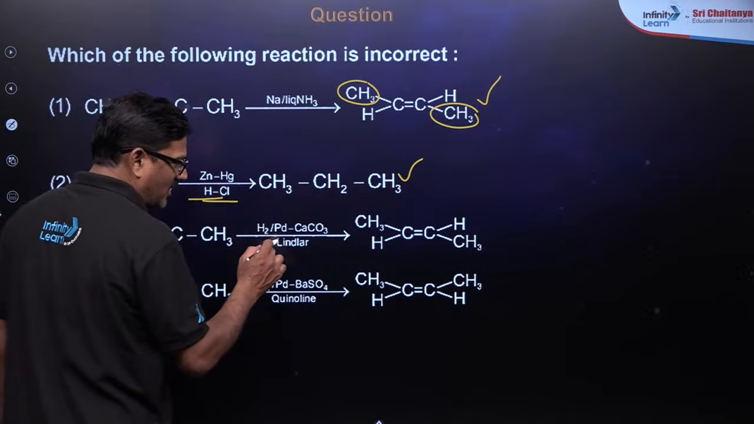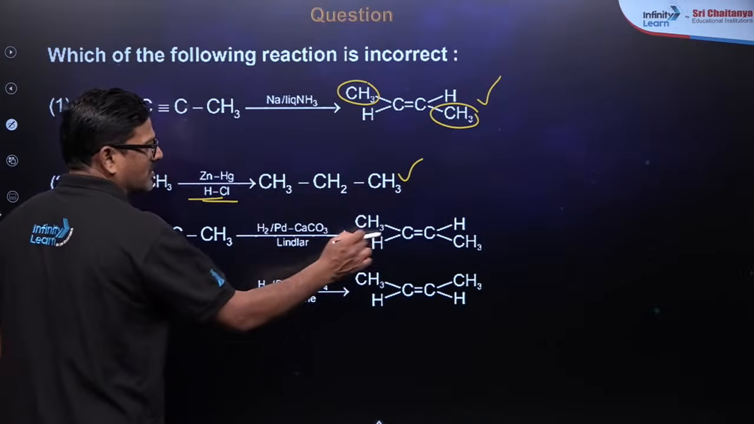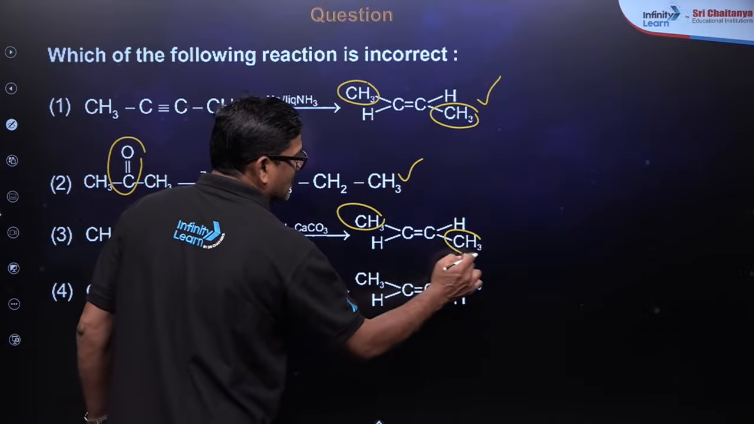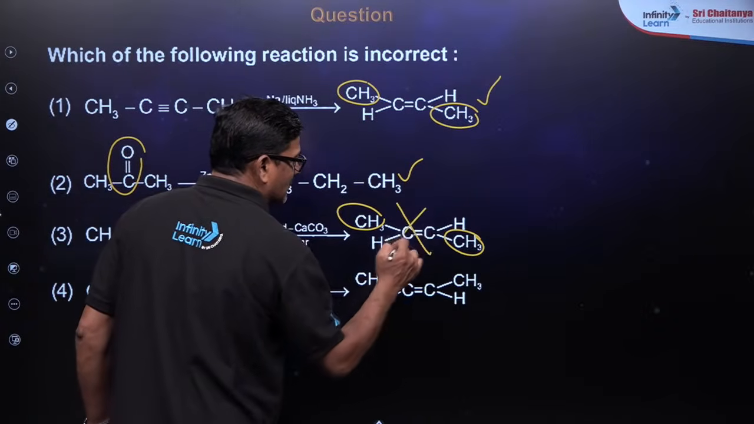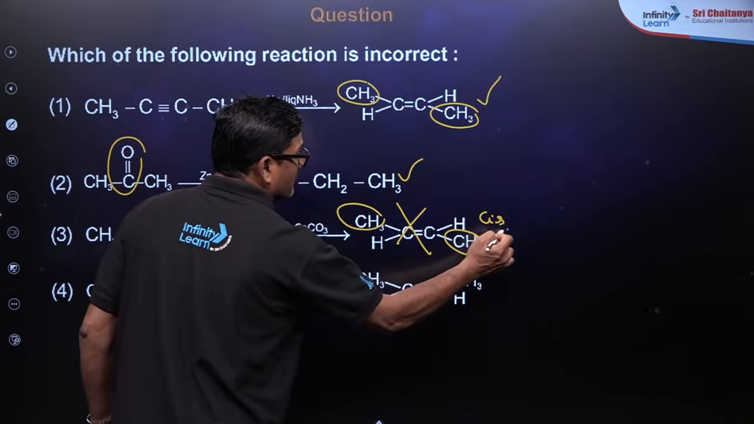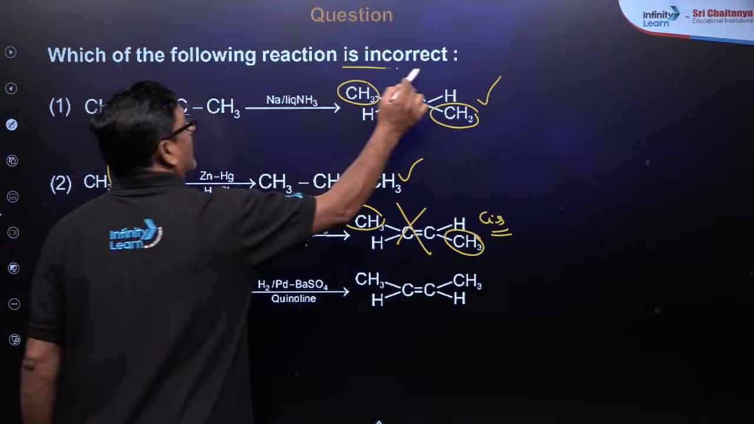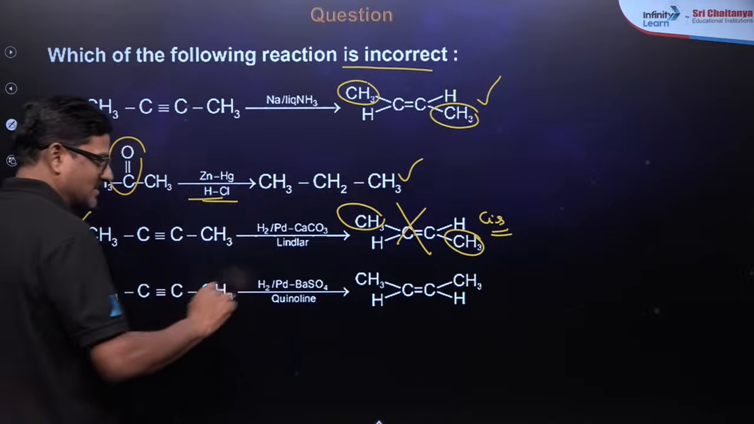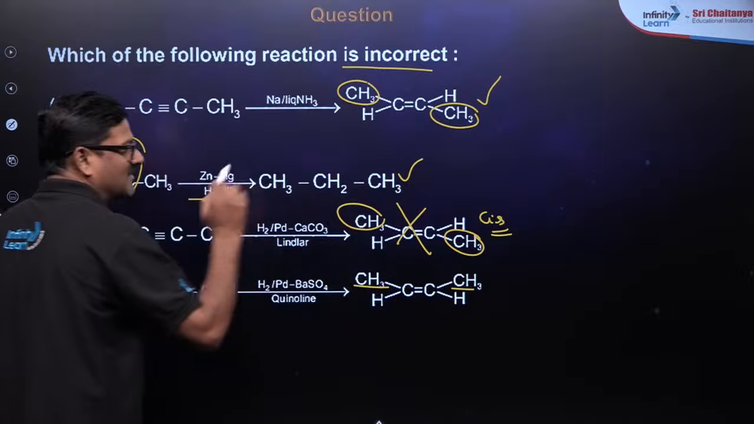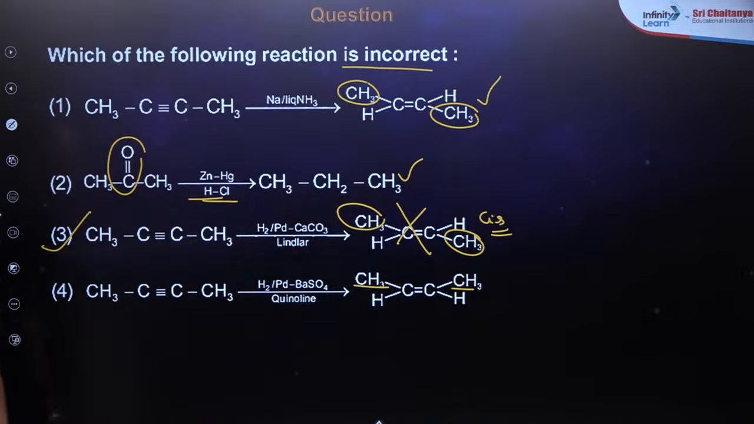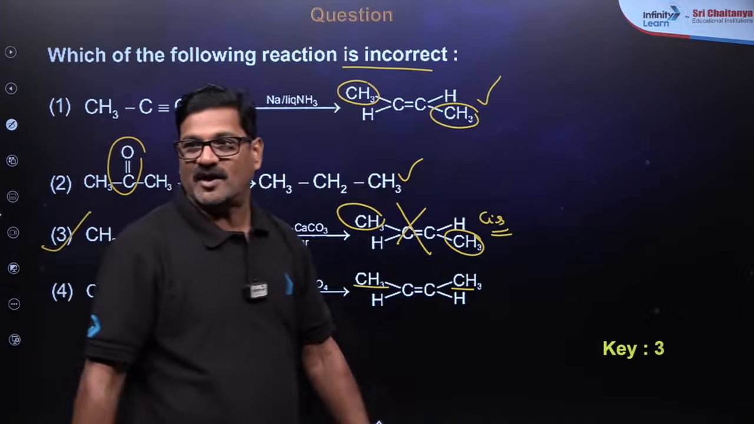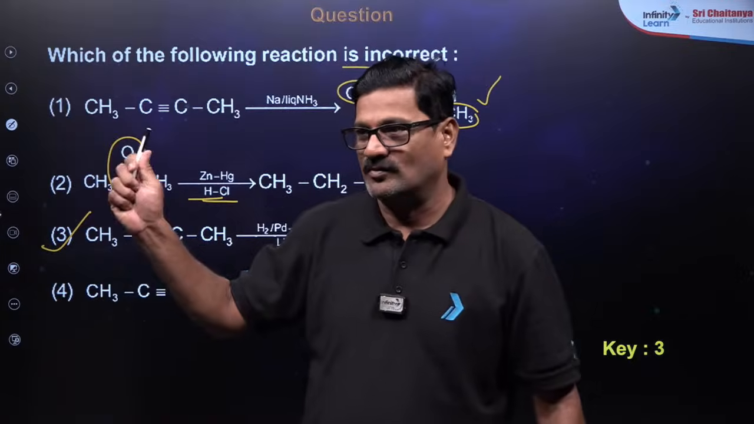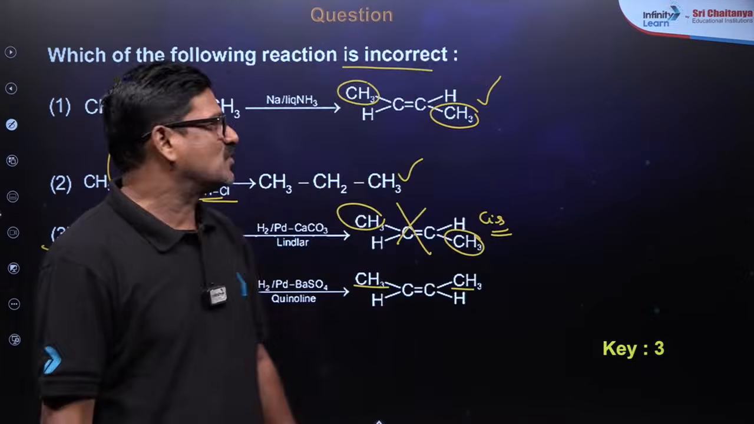Alkyne with Lindlar catalyst will not give trans-alkene; you will get a cis-alkene. So the incorrect one is this one. Let me check. Yes, it is given. By looking at this, you can filter here itself, right? So my answer for this question is going to be option 3. Yes or no? That's good, wonderful.